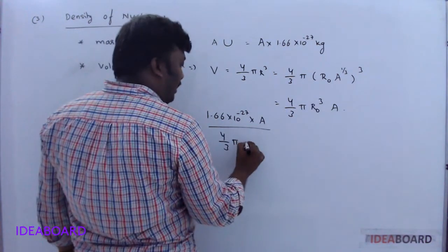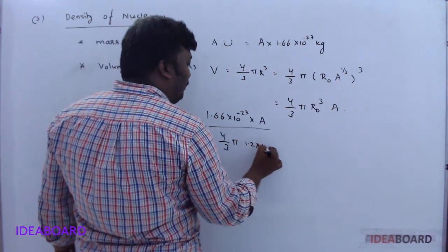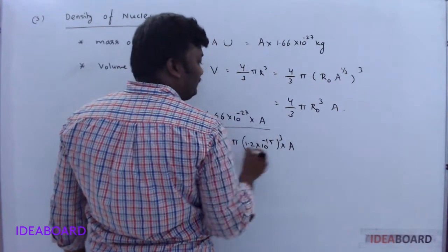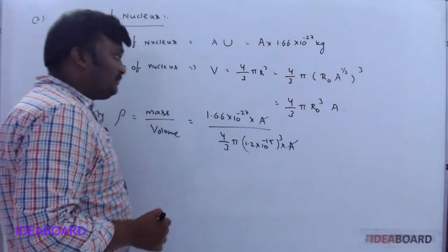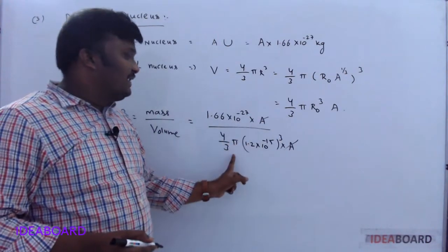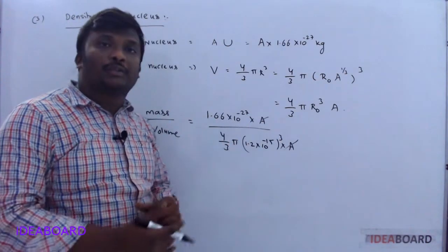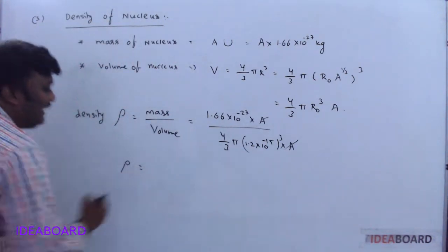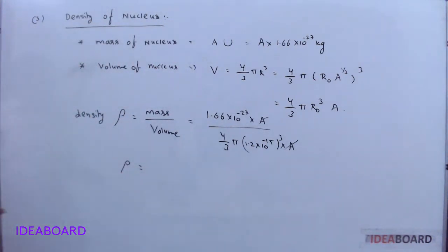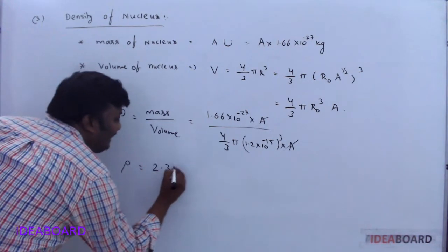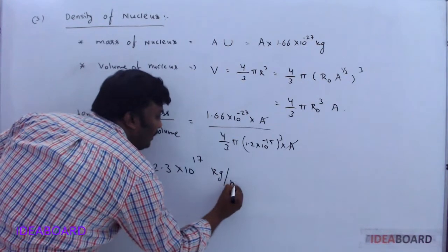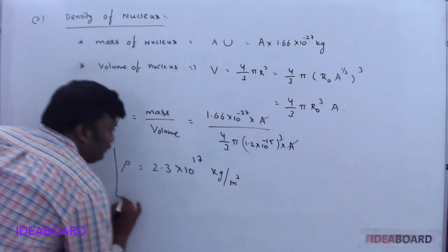I know the value of R naught: 1.2 into 10 power minus 15, whole cube, into A. So here A cancels. So this is a constant value, and pi value we know is 3.14. So if you substitute all those values, we can get the value of the density as 2.3 into 10 power 17 kg per meter cube.